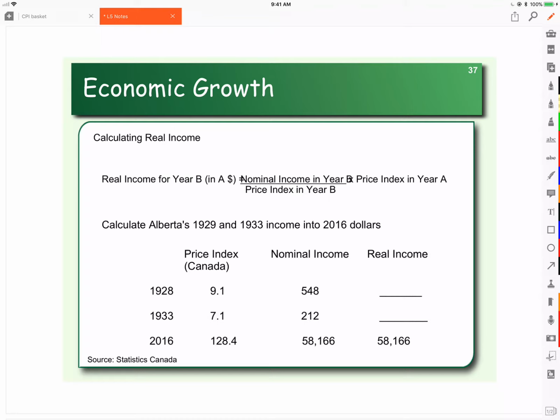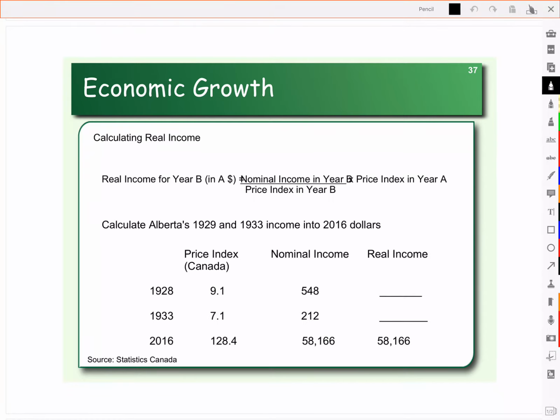So if you were in Alberta in 1928, you would have made about $548 in that whole year. Now granted, everything was cheaper back then. So what is $548 in 1928 worth today? To figure that out, we take that $548, and then we have to divide it by the cost of living in that year.